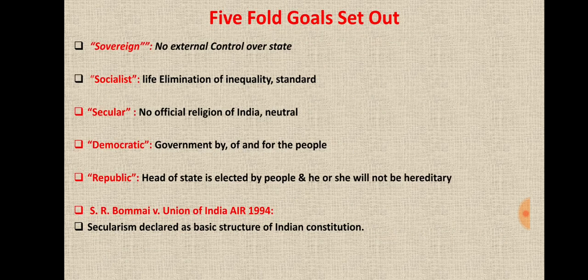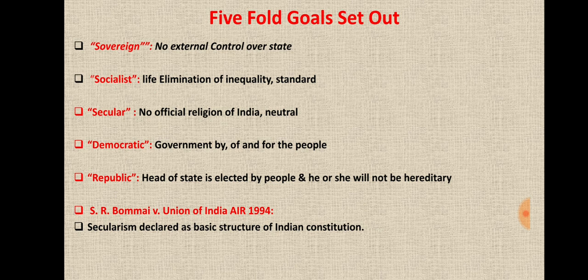So friends, now we will discuss the fivefold goals set out by the preamble, that we want to create India. Sovereign: no external control over the state. Socialist and secular: these two words were inserted by the 42nd Amendment Act, 1976, whereby there is elimination of inequality. The state must be the owner of the natural resources, and there is no official religion of India, or there is state neutrality regarding religion.